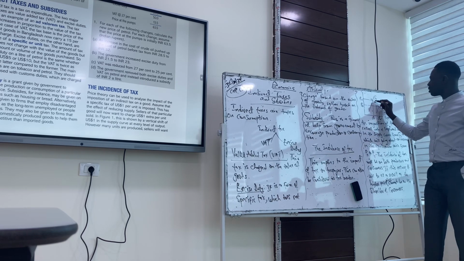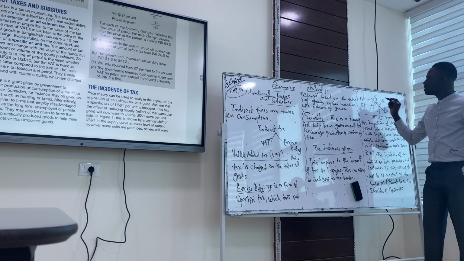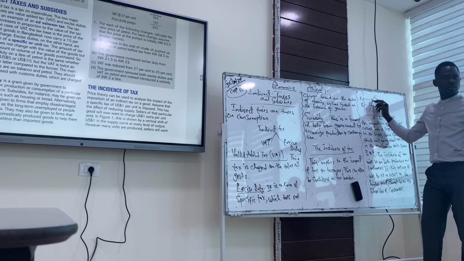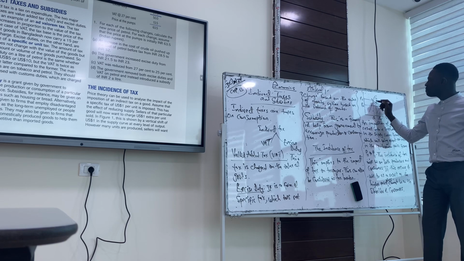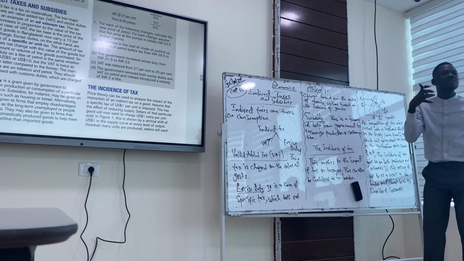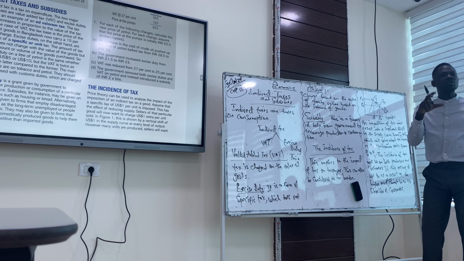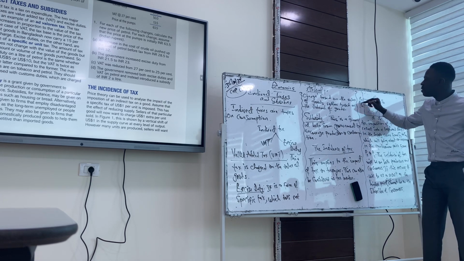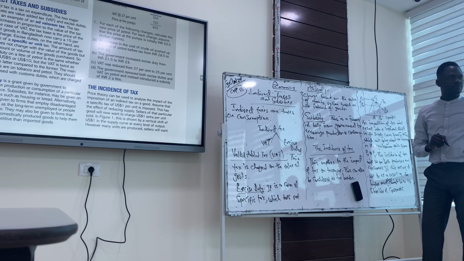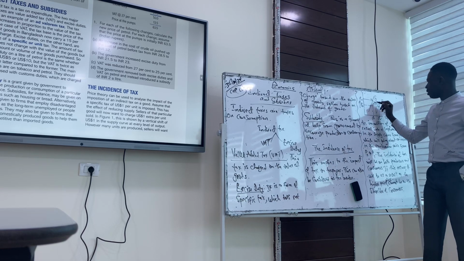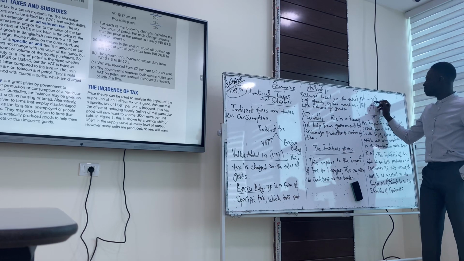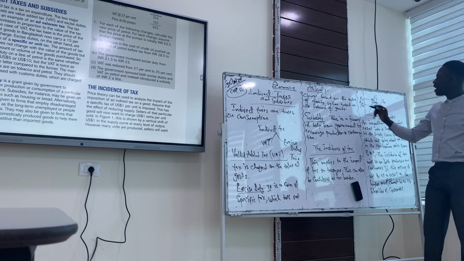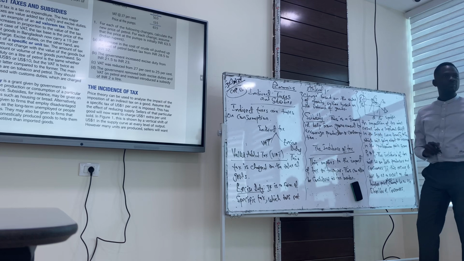As soon as this occurs, it contracts the demand curve. The demand curve will move upward. Do you get the point here? And if the demand curve moves upward, it means it reduces the quantity demanded in the market. Why is the quantity demanded reduced in the market? It will reduce because we're going to have a high equilibrium price at P1. A leftward shift or upward shift will contract demand and increase the price of the product. So we're going to have a high equilibrium price at this point.